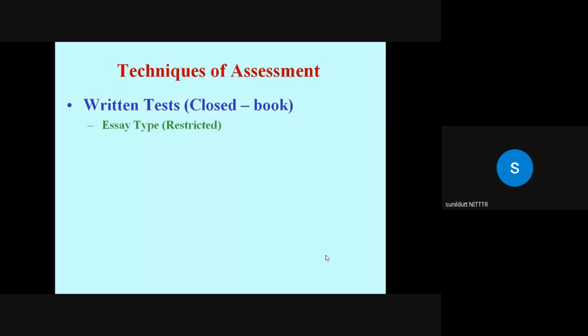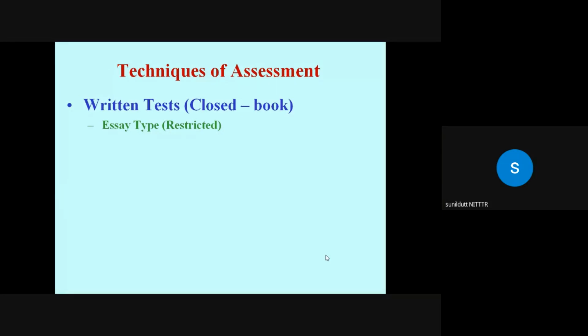And written test, closed book, and here the emphasis on restriction. So you see, restricted response as in a restricted response essay question, the content is usually restricted by the scope of the topic to be discussed, and limitations on the form of response are generally indicated in the statement of the question.